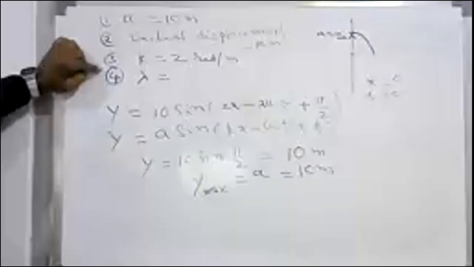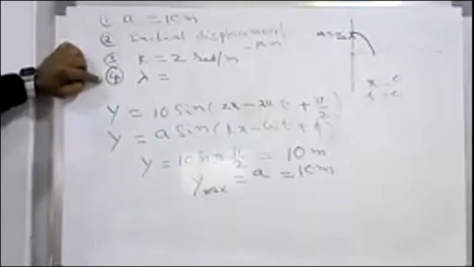Lambda is 2 pi by k. 2 pi by how much? 2 pi by 2. Lambda equal to pi, so pi meters. Units are important. Next.